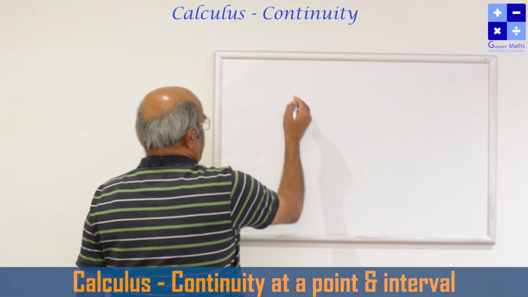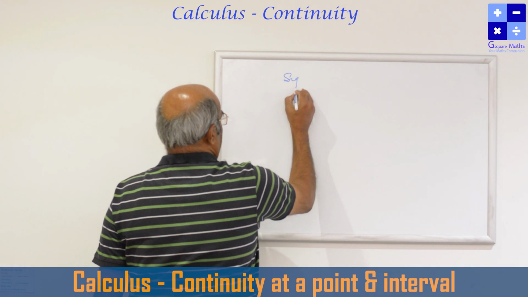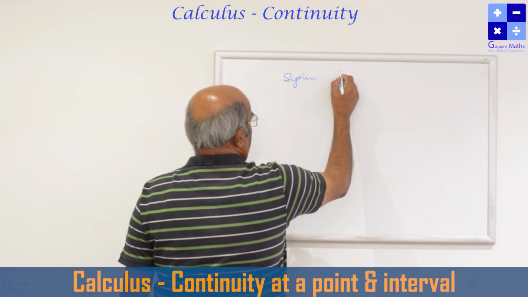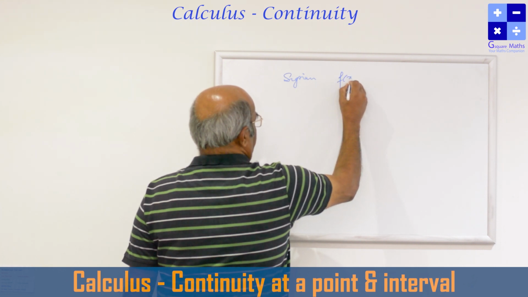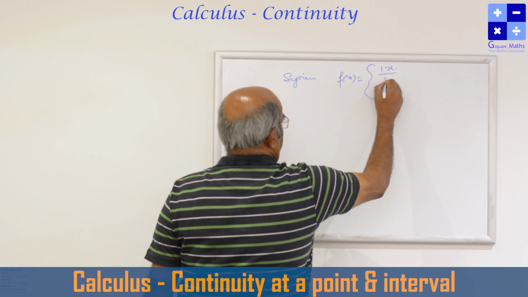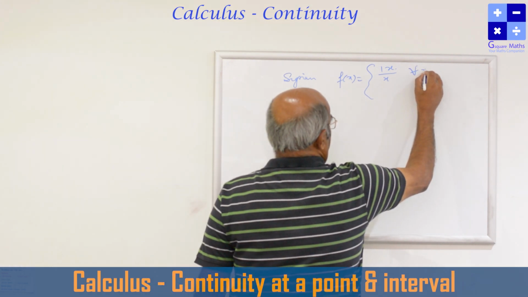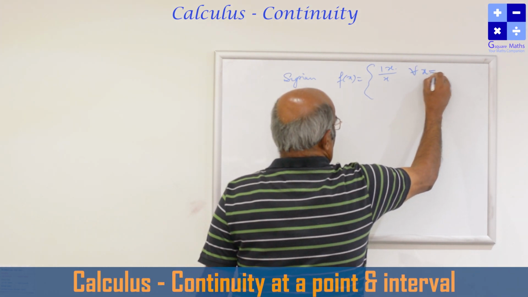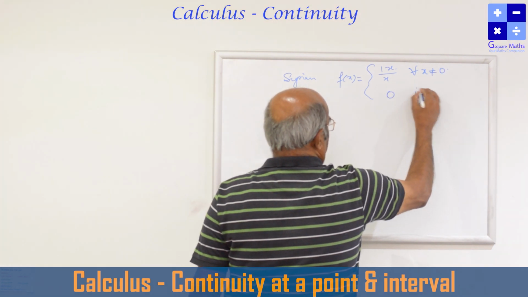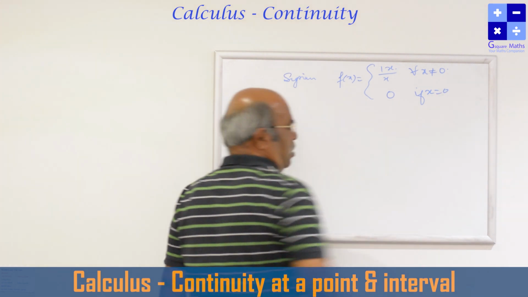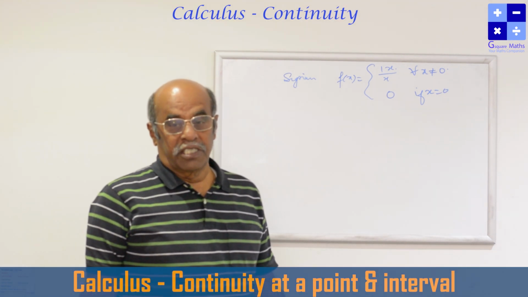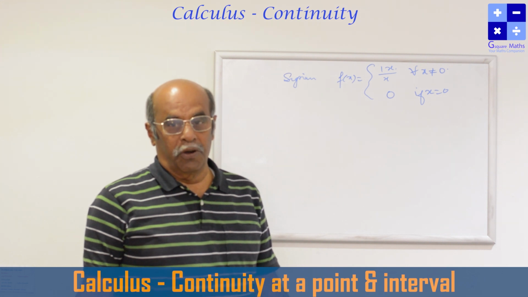For example, let us take the signum function. The signum function is a function f(x) defined like this: mod x by x for all x not equal to 0, and equal to 0 if x is equal to 0. This we already studied. Then what is the limit value of the given function at the point x equal to 0?